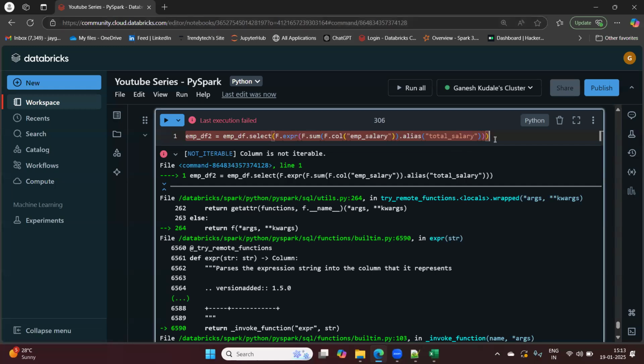Now, what is the reason we have got this error? The reason is that F.expr, as we all know, expects some SQL-like string argument. F.sum and F.col cannot be passed as they are inside F.expr. Let's do one thing: F.expr, sum of emp salary as total salary.